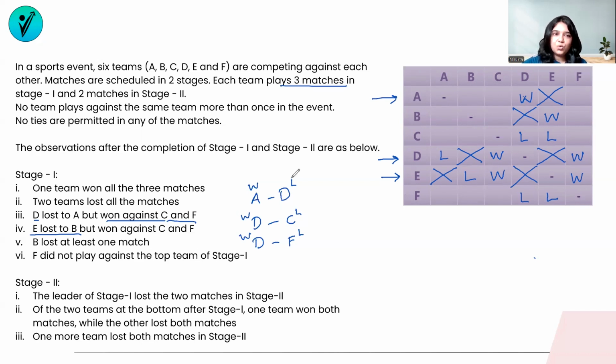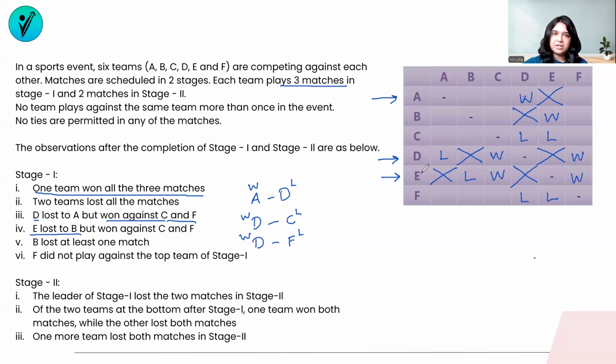But let's try and go back to the information once again. So we know that F has lost 2 matches. We also know that C has lost 2 matches. And we know that B has at least 1 loss. So then which team remains to be the first team which has won all the 3 matches? F has 2 losses already. C has 2 losses.